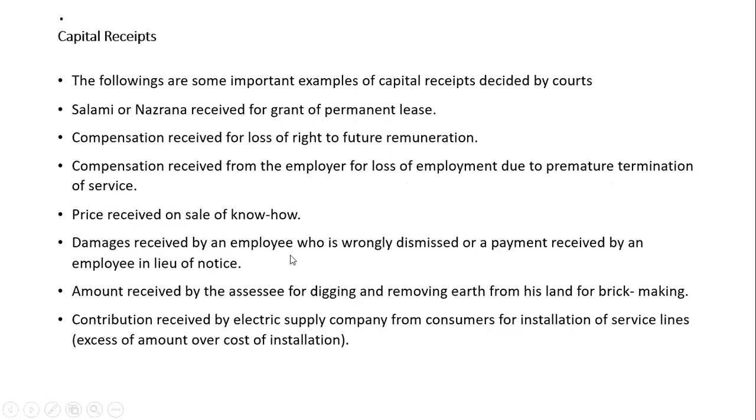Damages received by an employee who is wrongly dismissed, or payment received in lieu of notice. See, it's a capital receipt. Amount received by a landowner for digging and removing earth from his land for brickmaking. Contribution received by an electric supply company from consumers for installation of service lines. So these are all examples of capital receipts.